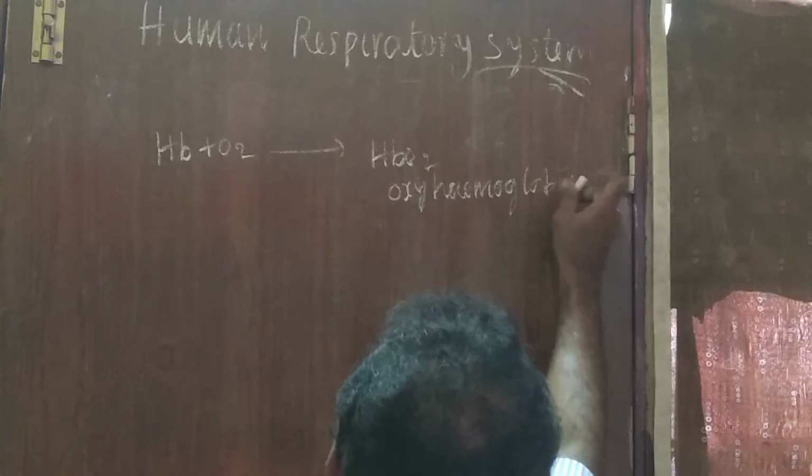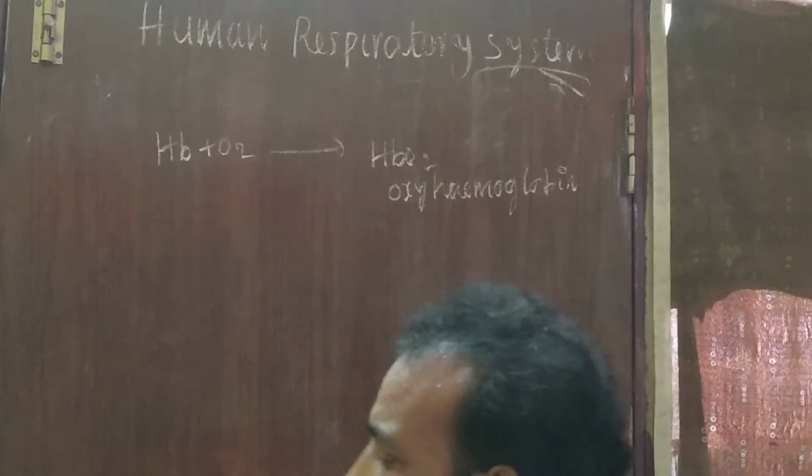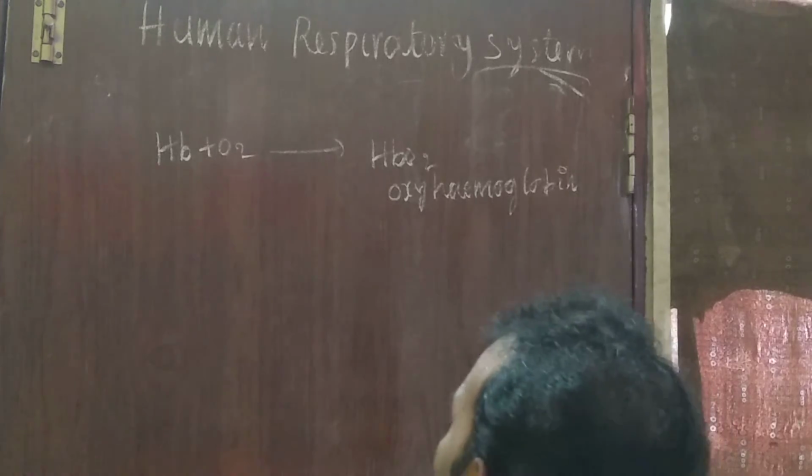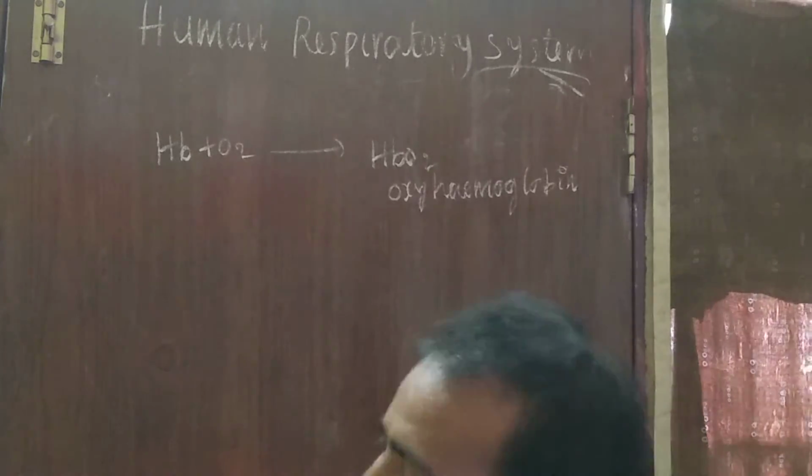In this way, hemoglobin carries the oxygen from the lungs to all the cells in our body.